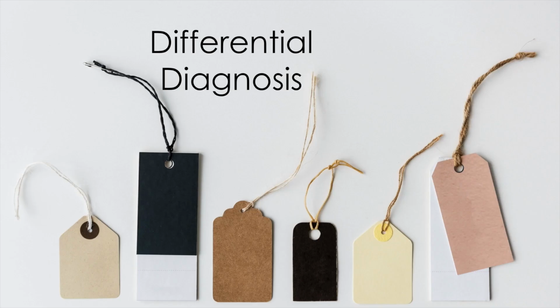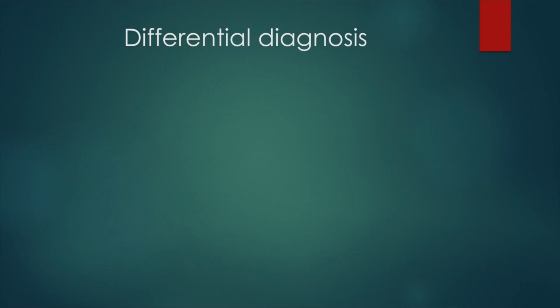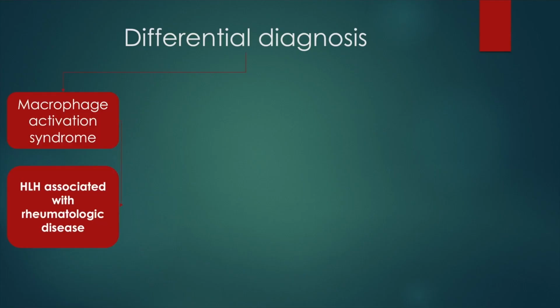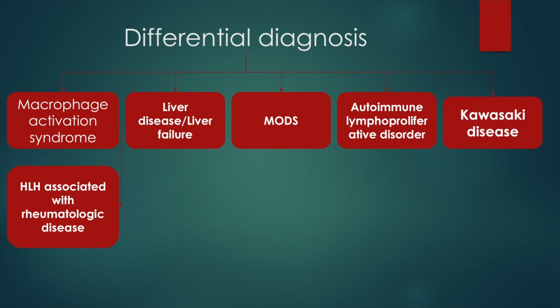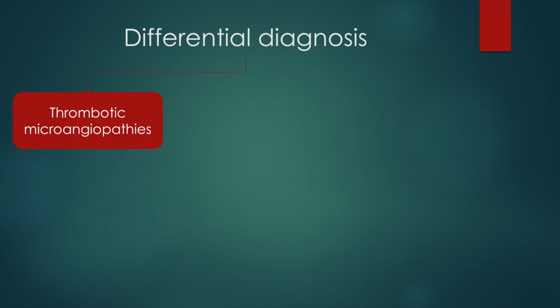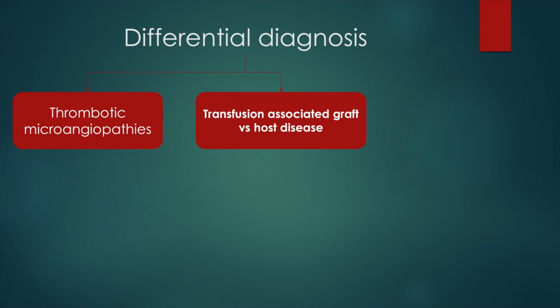The differential diagnosis for hemophagocytic lymphohistiocytosis includes macrophage activation syndrome. HLH associated with rheumatologic conditions is called macrophage activation syndrome. Other differentials include liver disease or liver failure, multisystem organ dysfunction, autoimmune lymphoproliferative disorders or ALPS, and Kawasaki's disease. The other differential diagnoses include thrombotic microangiopathies, transfusion-associated graft versus host disease, and drug reaction with eosinophilia and systemic symptoms or DRESS syndrome.